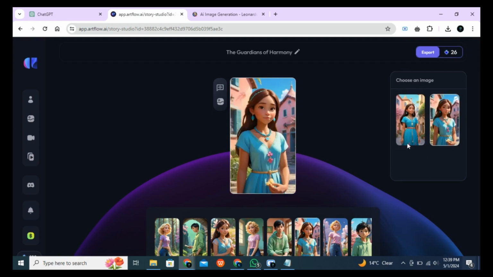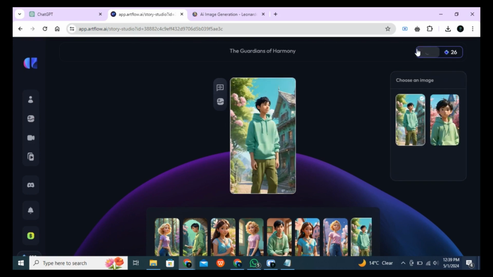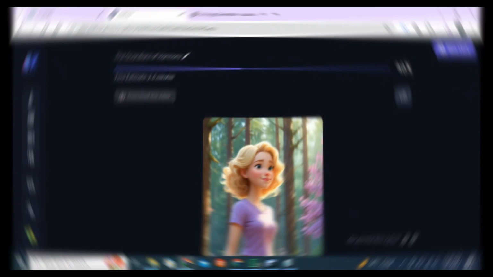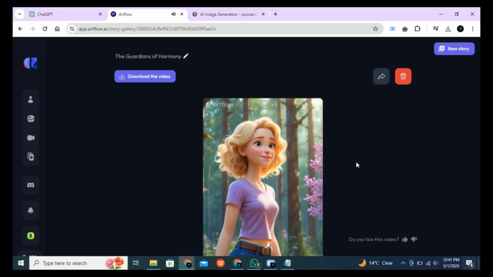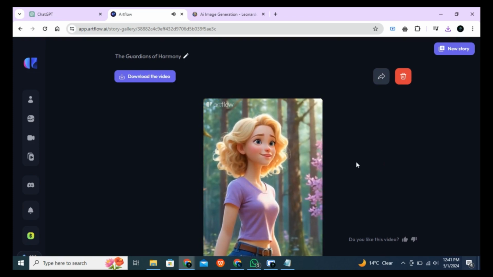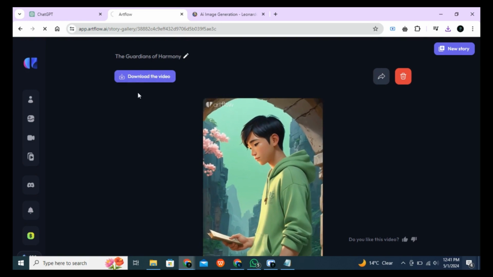I'll leave the selections as they are and click on the Export button at the top right corner and patiently await the final result. Our story has been successfully exported. In the heart of the forest, a mysterious discovery awaits. To download it, click on the Download button and select the download without caption or with caption. Let me show you both.